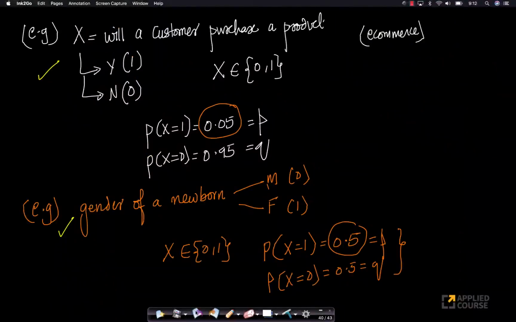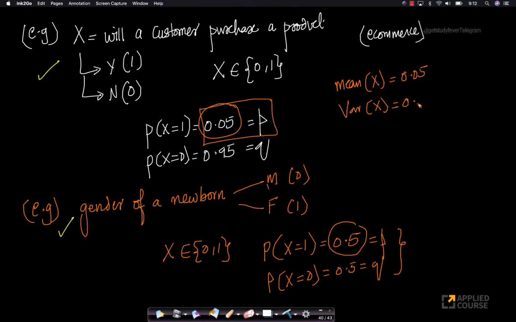Similarly, look at this problem. Will a customer purchase a product? What is its mean? The mean of this random variable x equals 0.05. Right? What is the variance of x? Again, without even thinking about it, because I know this is a Bernoulli random variable whose p is 0.05, I can say this is, if you just give me p value, 1 minus p value. Look at this. I'm not computing anything special to this.